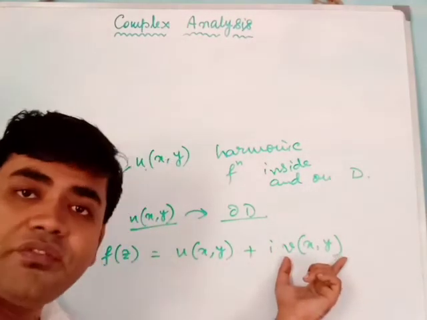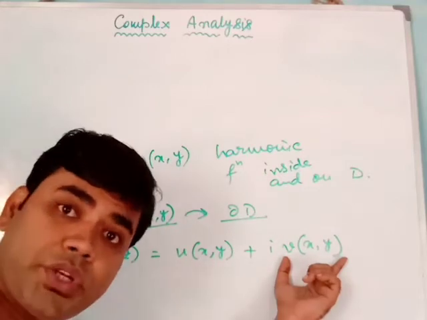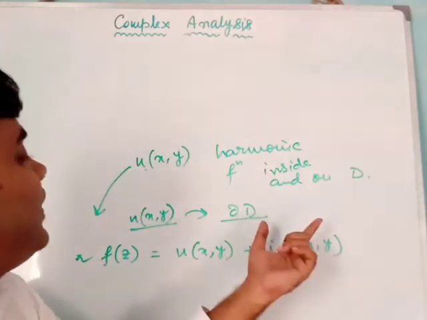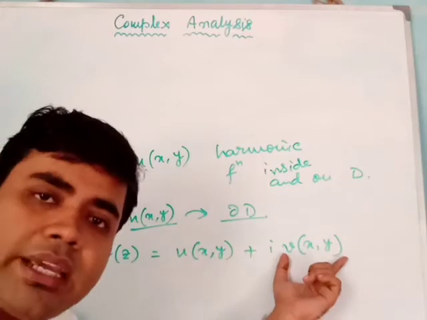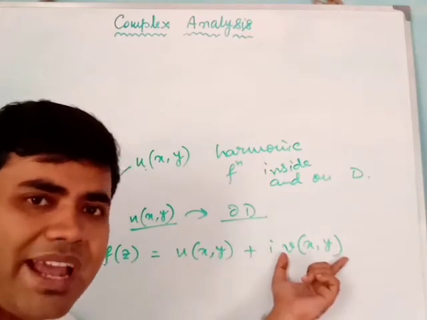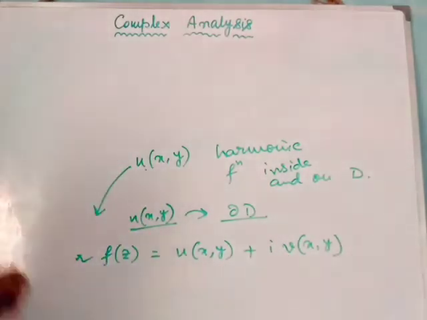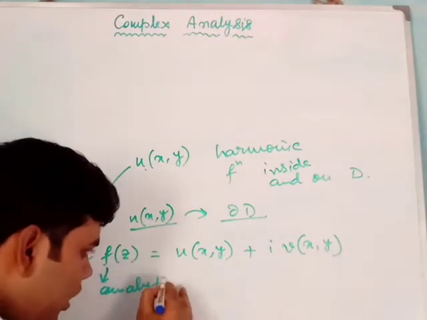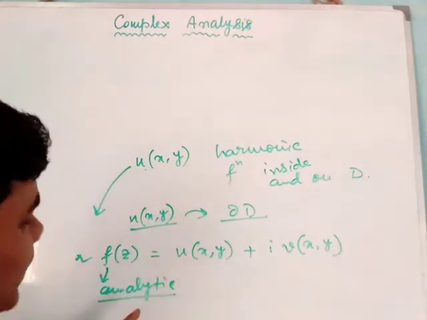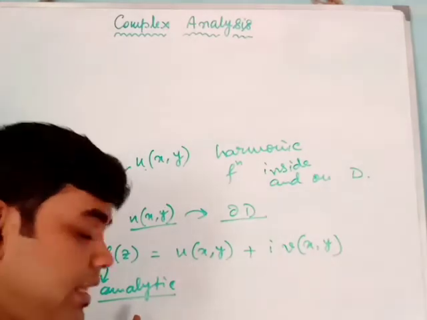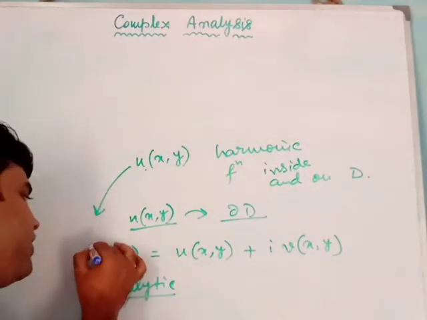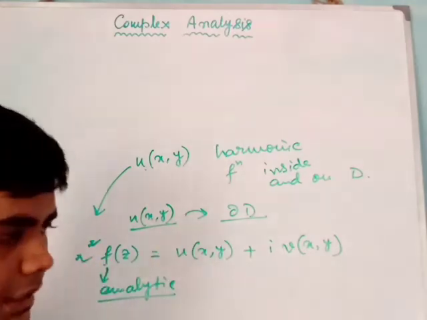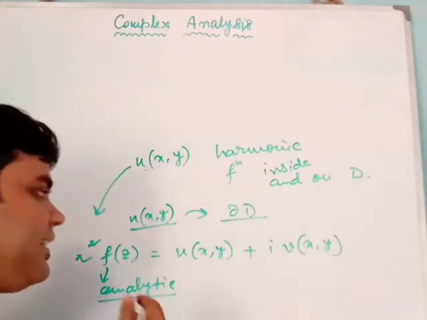It is obtained from the Cauchy-Riemann equations, and v(x,y) is unique up to an additive constant. Now I will get an analytic function. Since this is analytic, we can apply the maximum modulus theorem on this. So we can say that f(z) attains its maximum modulus at the boundary.